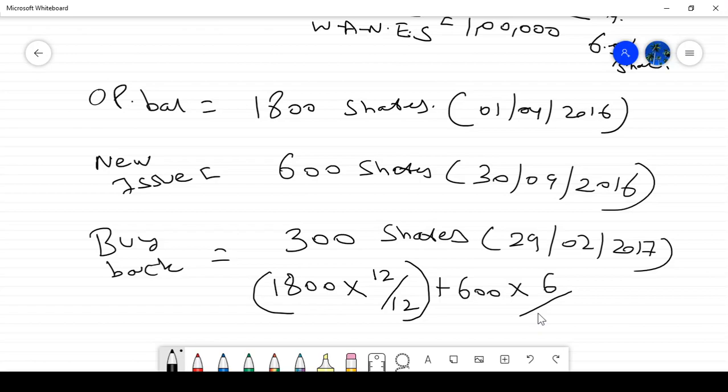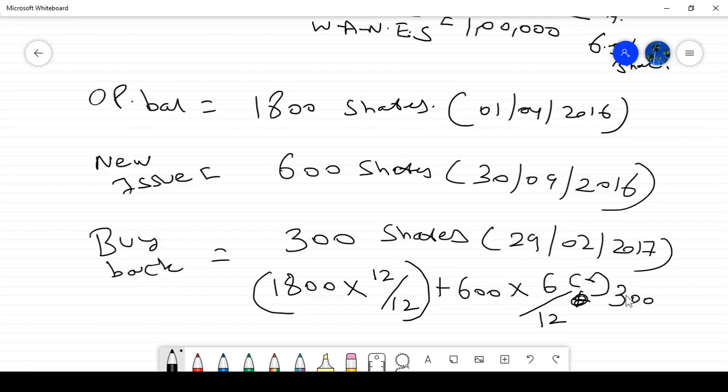Minus. Why minus? I am choosing the second method, and because of the buyback it is minus. That means shares are bought back and reduced from the company's share capital. So minus. How many shares were bought back? 300 shares. When was it bought back?